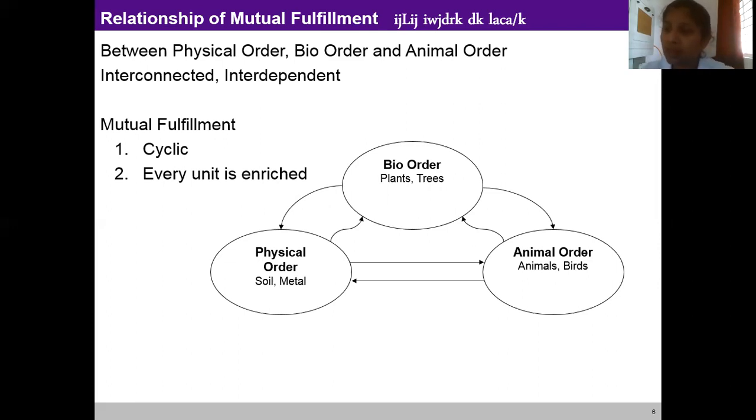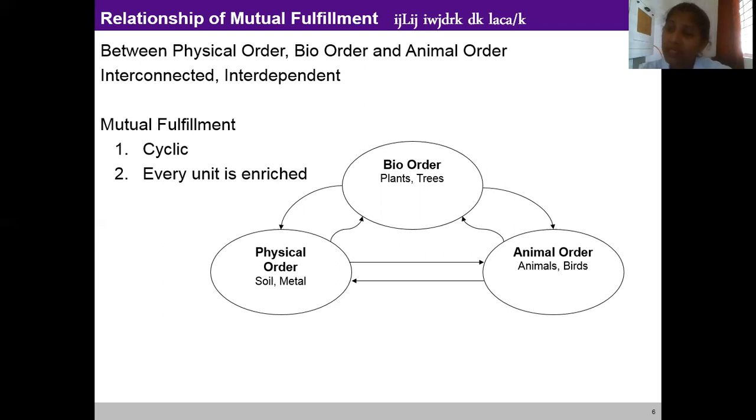All of these are very essential for the survival of the body. The equipment and instruments like mobile phones, laptop, projector, radio, television, cars, trains, planes, etc. are generally made from the physical order.